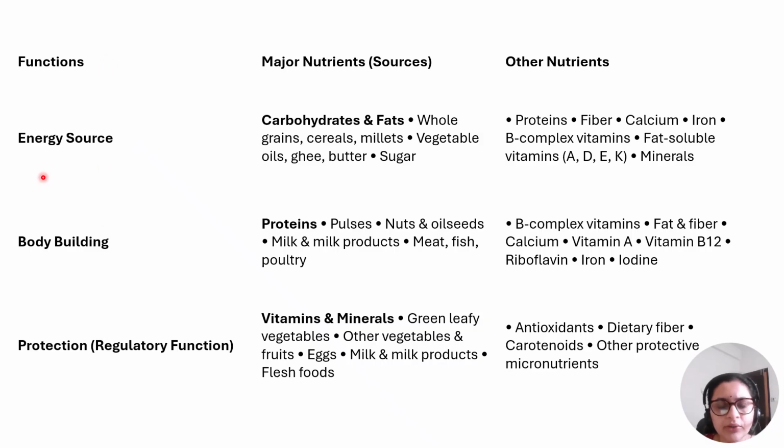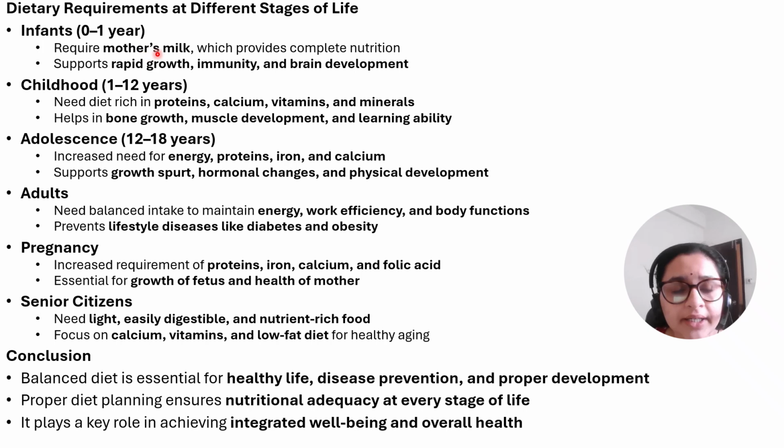So this is the table you can go through. What are the various functions, major nutrients and other nutrients that are required for all these different functions. What are the dietary requirements at different stages of life?